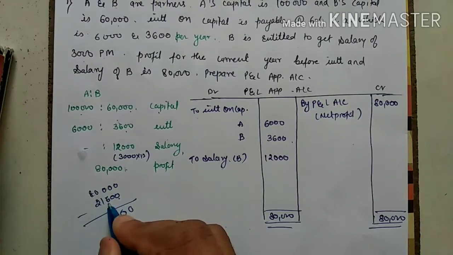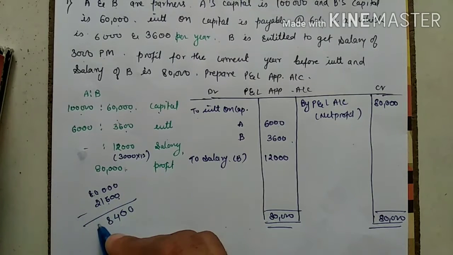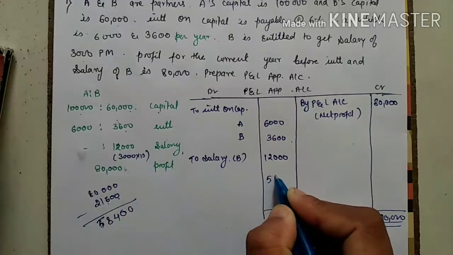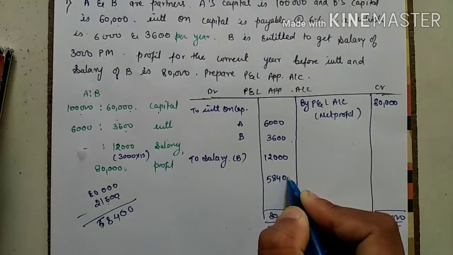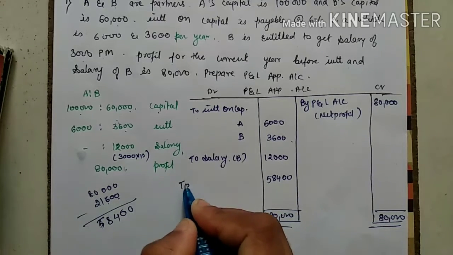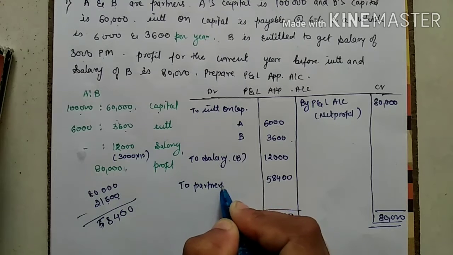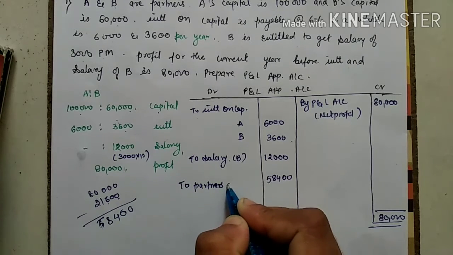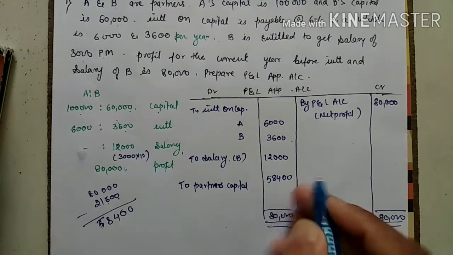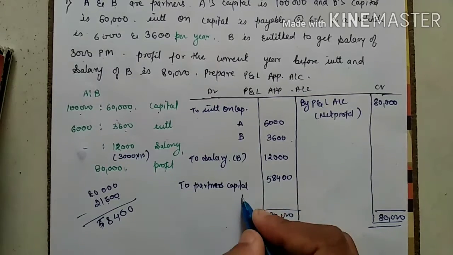0 minus 0, 10 minus 6 is 4, 9 minus 1 is 8, 7 minus 2 is 5. Correct. This is my profit. I am writing here 58,400. What will I write? To partners' capital. Now this is the complete profit, but I have two partners, A and B.